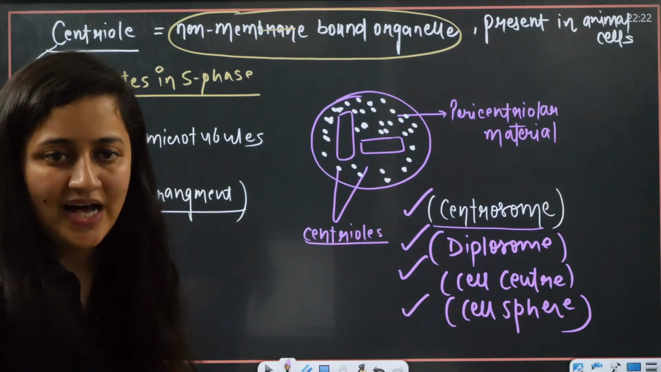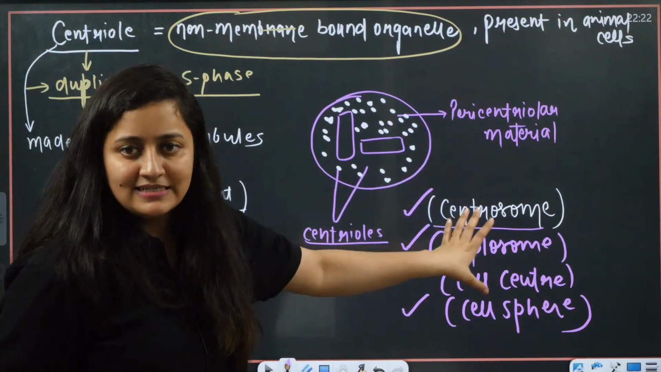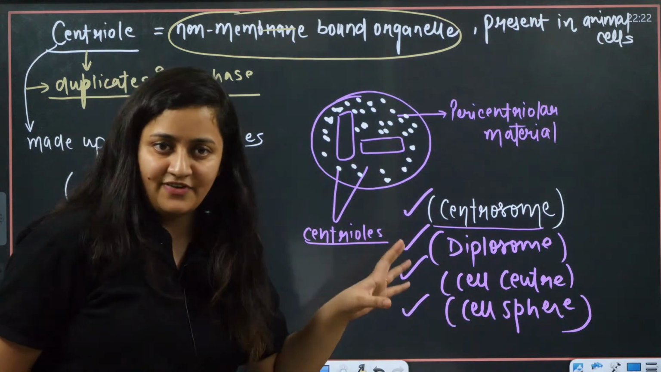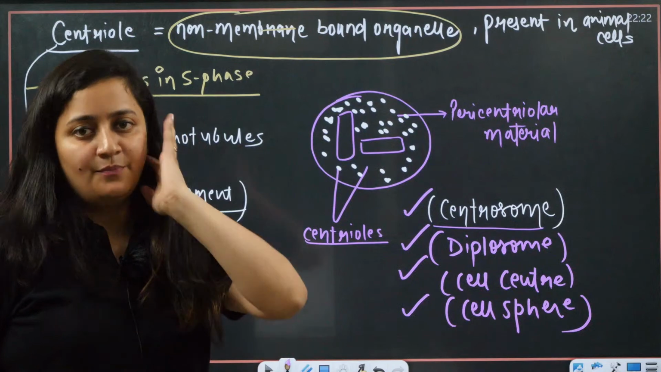I have a question to ask. May I? So when centrioles are covered with pericentriolar material, it is centrosome, diplosome, cell center, cell sphere. Again, a non-membrane bound structure, and it is the one which will help in the spindle apparatus formation.